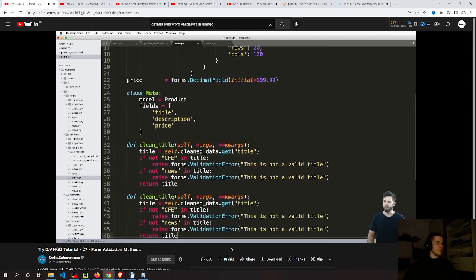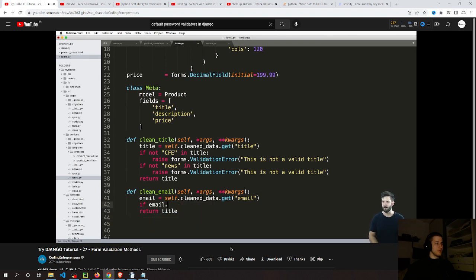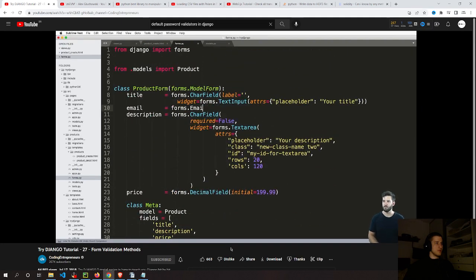So let's say, for instance, if I did clean_email, and we did email. I'll throw this email in just a second, the actual field itself. So let's just go ahead and say if email ends with .edu, or rather if not email ends with .edu, then we'll do raise forms.ValidationError: This is not a valid email. And we can return that email. And since I'm doing this, this is a new little feature that you might end up using, is you can say email equals forms.EmailField.